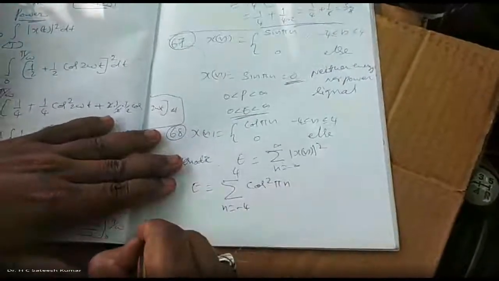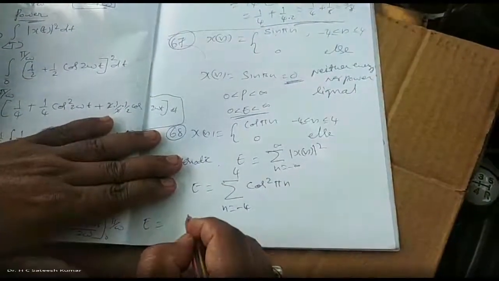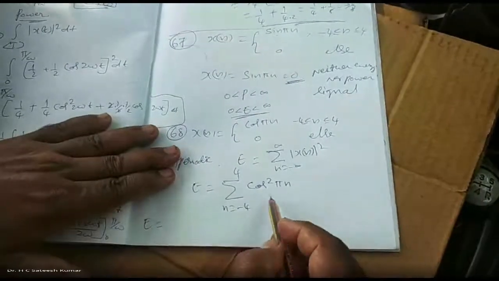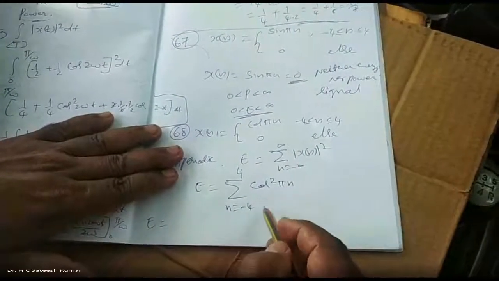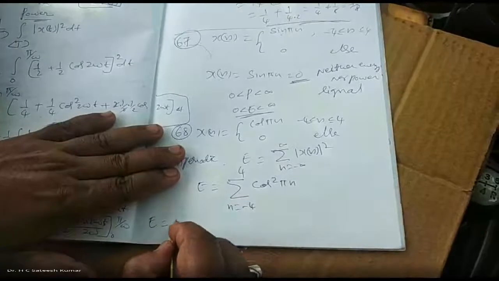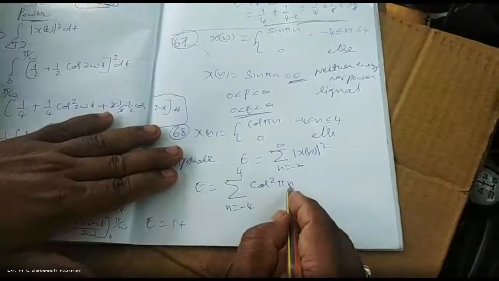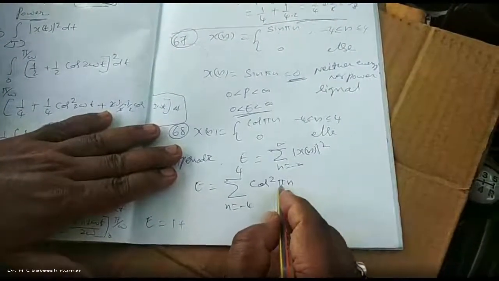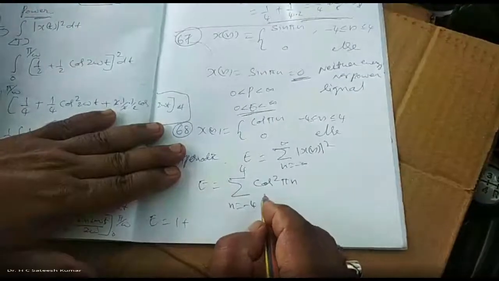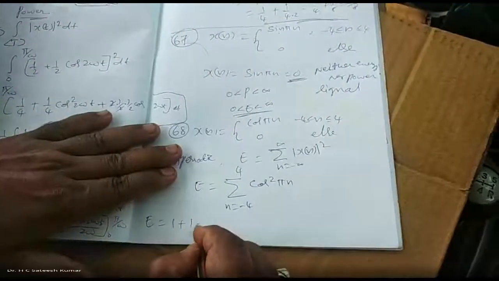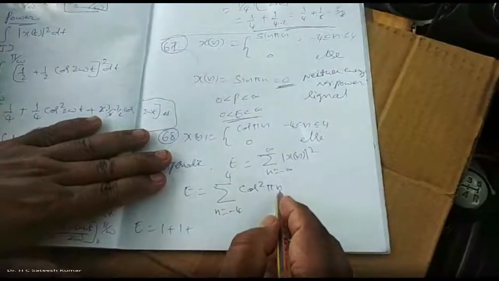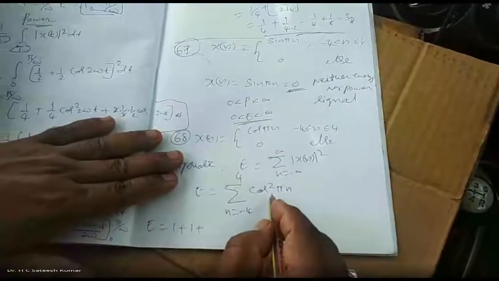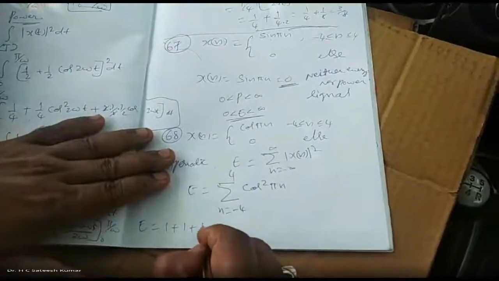Now you check it. Put n is equal to 0. Cos 0 is 1. 1 square is 1. Put n is equal to 1. Cos 1 means cos pi. Cos pi is minus 1. Minus 1 square is plus 1. And 2: cos 2 pi. Cos 2 pi is cos 0. Cos 0 is 1. 1 square is 1.